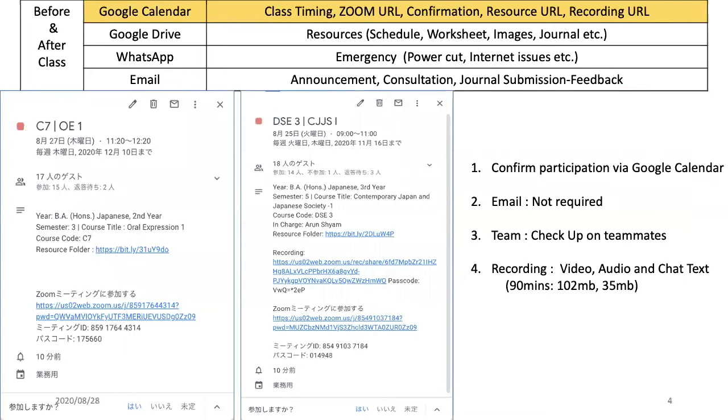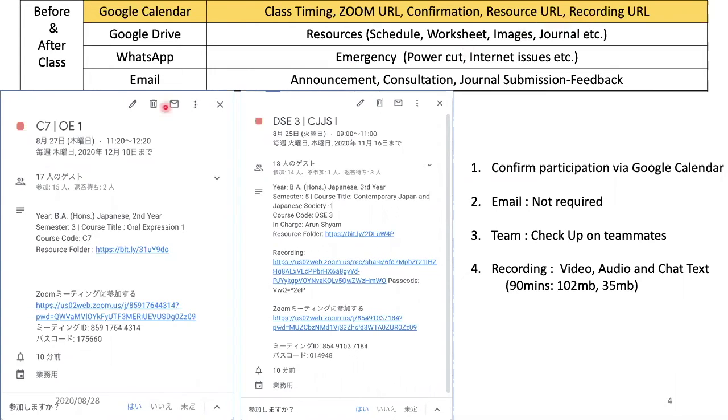And now I'll take you through the tools. I'll talk about before and after class, because for the class itself I use Zoom, so you can use any other alternative software that is there. Now, for before and after class, as I said in the first point, in order to reduce multiple entry points to access resources and Zoom class URLs and all that, what I use is Google Calendar. This is used for informing class timing, the Zoom URL, confirming whether they're going to attend or not, accessing all the resources for the day, and accessing the recording later after class.